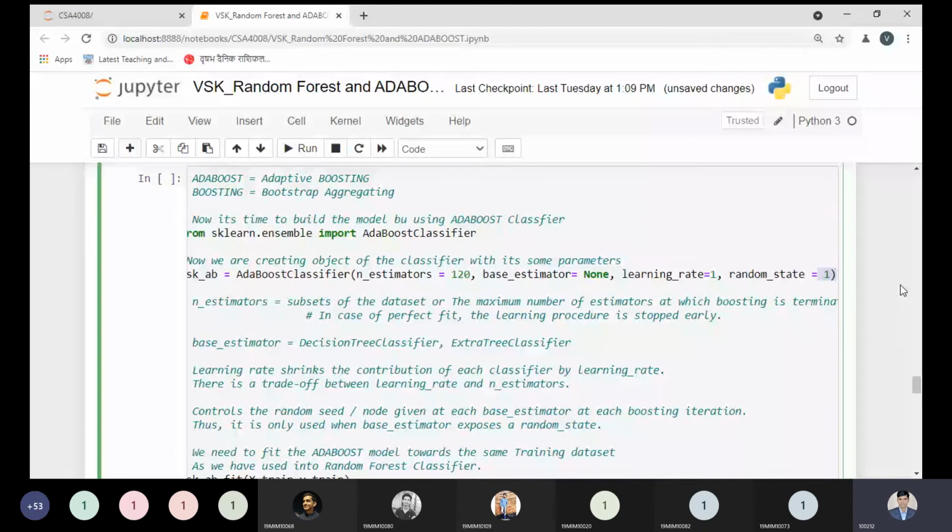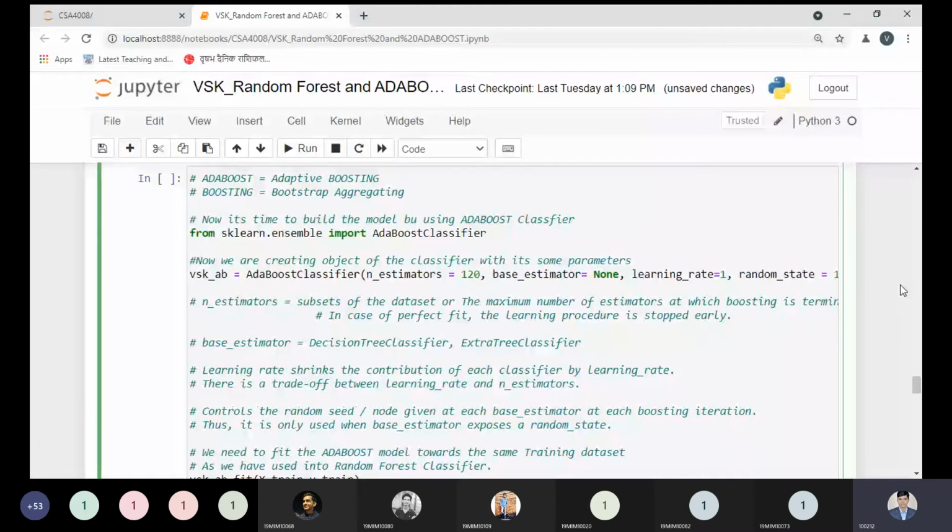So tell me right now, should I change the learning rate or random state, or should we keep them like 1? Just tell me right now, anything you want to update over here, or should I keep all these values as it is? I'm choosing the number of estimators as 120, as we have used in the random forest, and each and every theory I have just put over here. Any doubt over here?